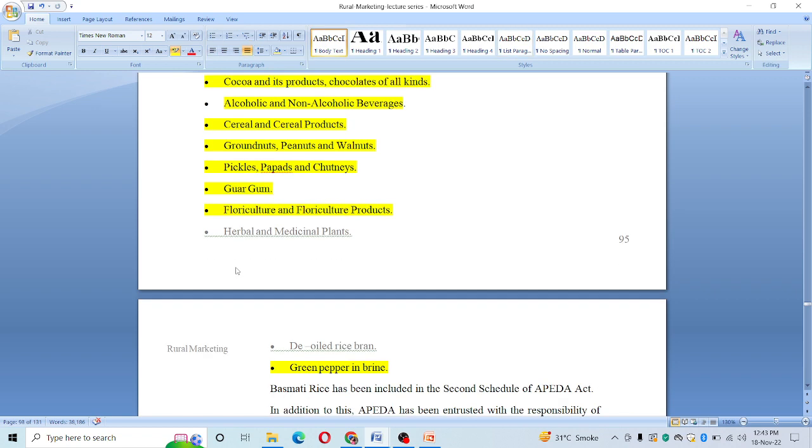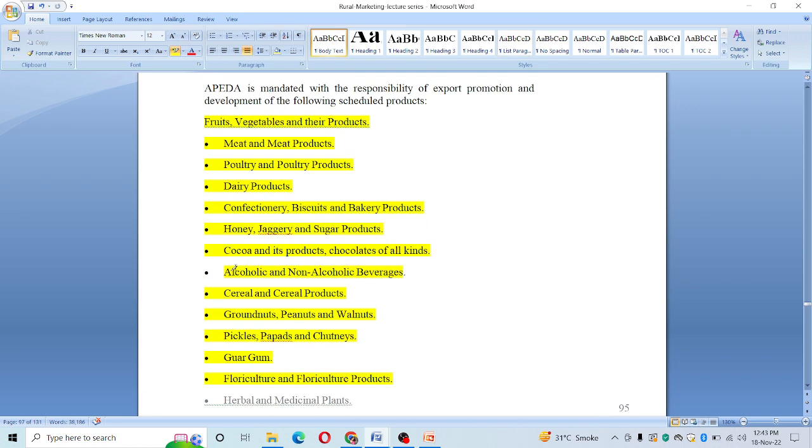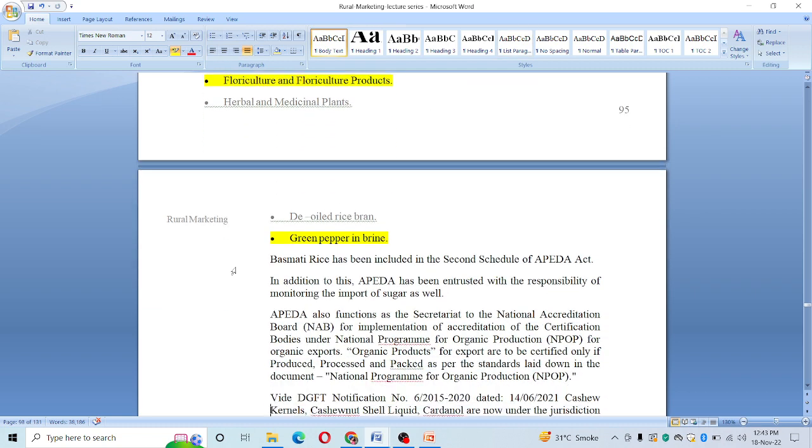agricultural area only. Now when we talk about groundnuts, peanuts, we have seen lots of kinds of confectionaries or chikki for that matter made from groundnut and peanuts. So all these things will be part and parcel of agricultural and processing food industries, in which this is the schedule one, and these are the products which are being mentioned.